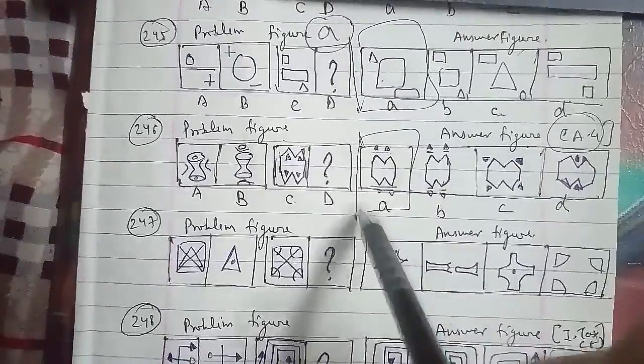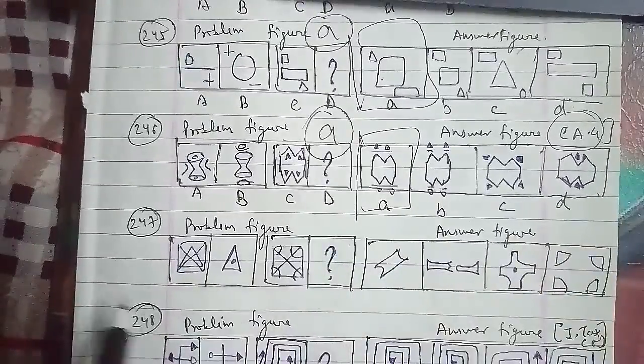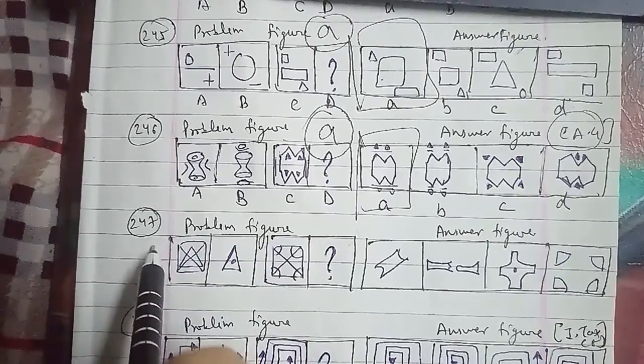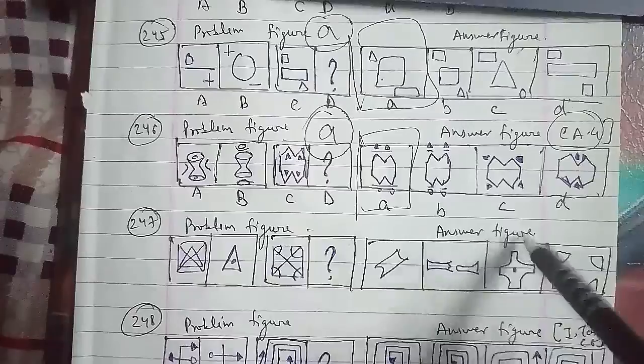We'll talk about another one, the 247th question of the session, with problem figures and answer figures, named A, B, C and D.